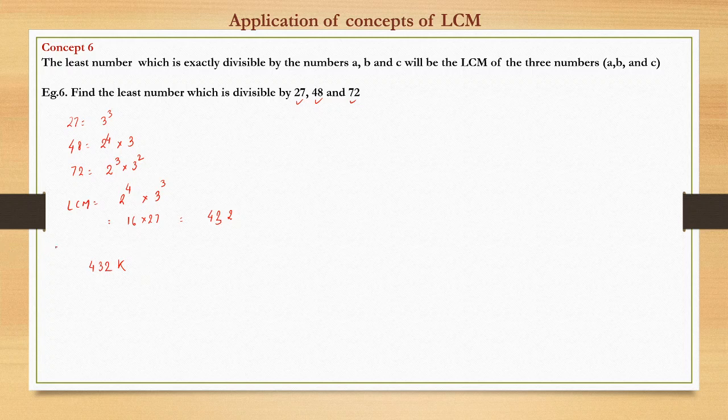So all the numbers which are divisible by 27, 48 and 72 can be generically given as 432k, and the lowest of them would be 432 when k takes a value of 1. K is an integer, right? So this is the concept here.